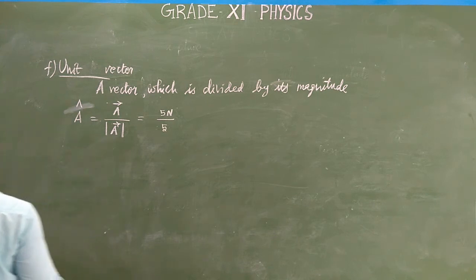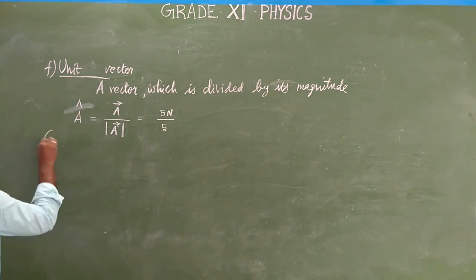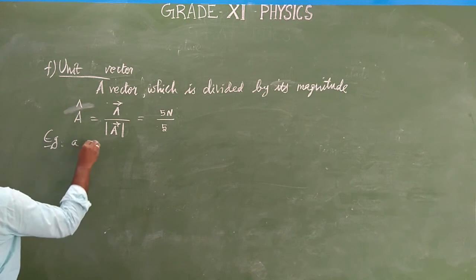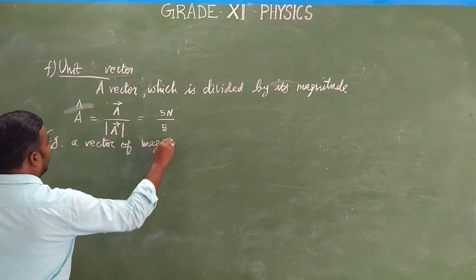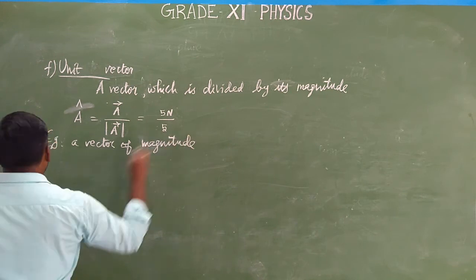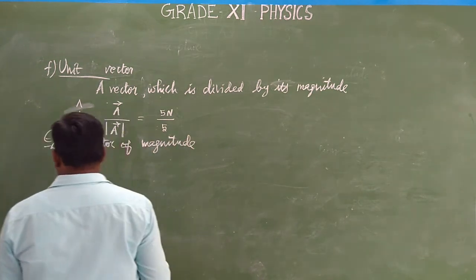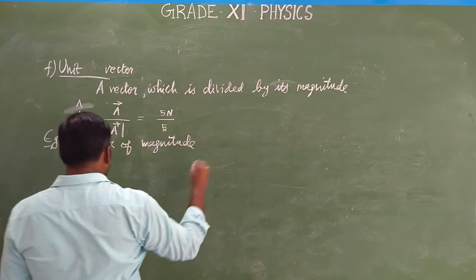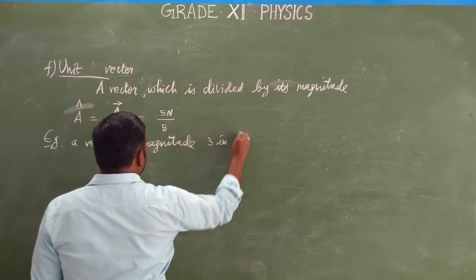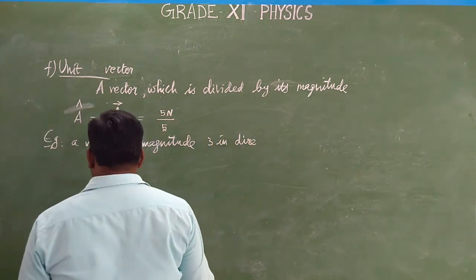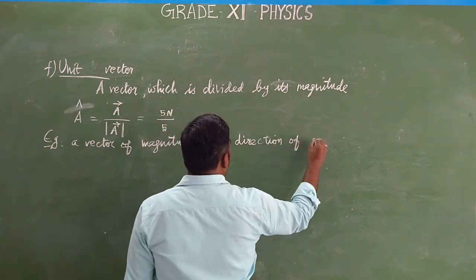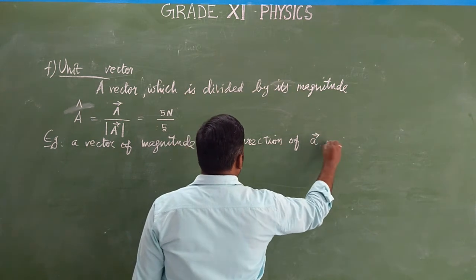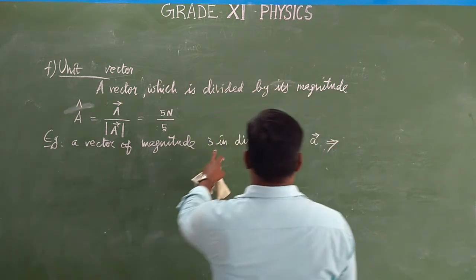We will see some more examples. A vector of magnitude 3 in the direction of A vector can be represented as 3A cap.